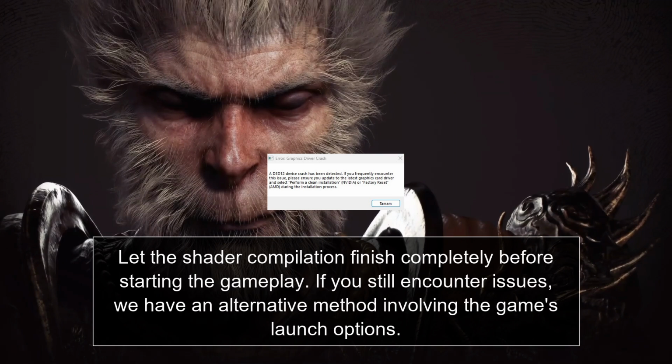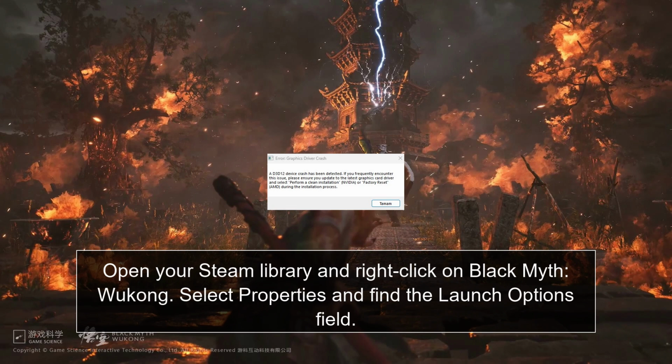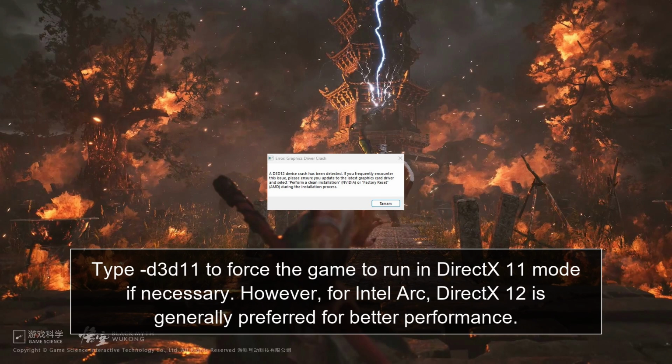If you still encounter issues, we have an alternative method involving the game's launch options. Open your Steam library and right-click on Black Myth Wukong. Select Properties and find the Launch Options field. Type -D3D11 to force the game to run in DirectX 11 mode if necessary. However, for Intel Arc, DirectX 12 is generally preferred for better performance.